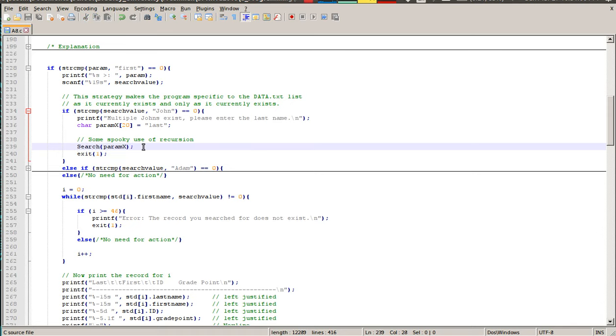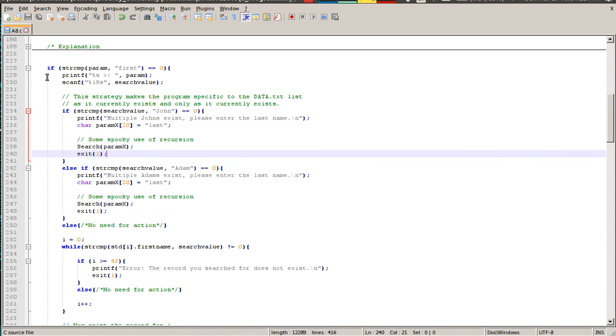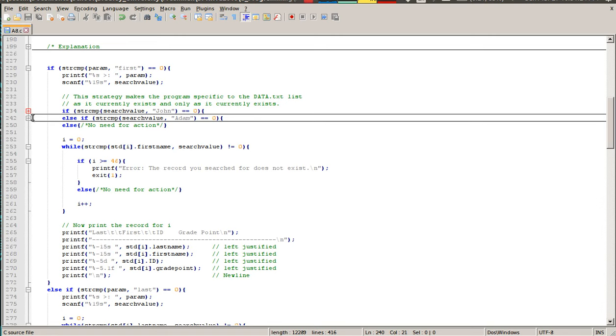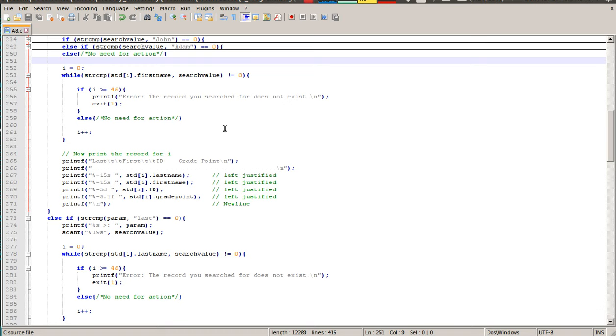So it makes it look like you're searching for first name and then choosing between 1 or 2 Johns, but in reality, it's just looking by last name again. And then as soon as it returns for the first iteration of search, it exits with a value of 1 immediately. Now the same applies, of course, to Adam, because there are multiple Adams in the class, and it just follows the same recursive structure. And then I always provide an else, even if it's no need for action, because I just like to get in the habit of fall-throughs, even if they're not extremely necessary.